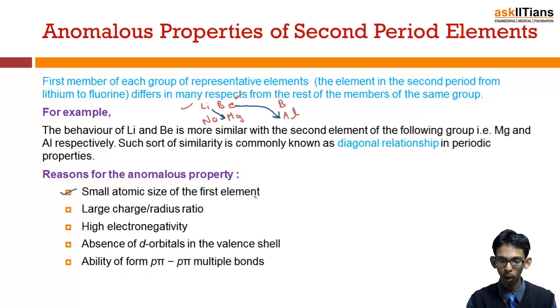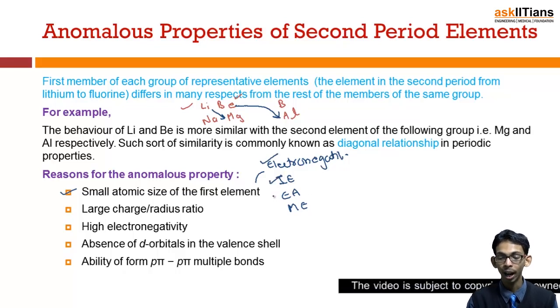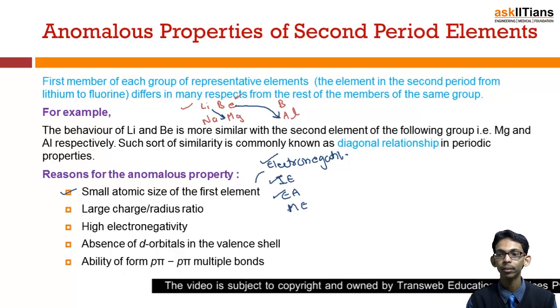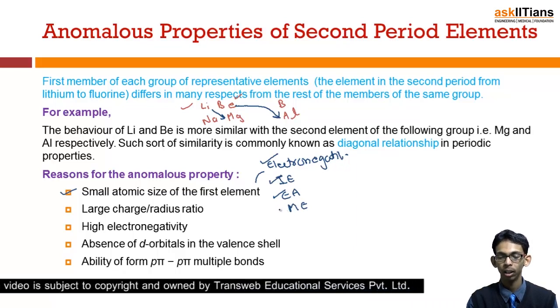So small size is related with electronegativity, also with ionization energy, electron affinity, and metallic character. Small size means high electronegativity, high ionization energy, high electron affinity, and less metallic character.